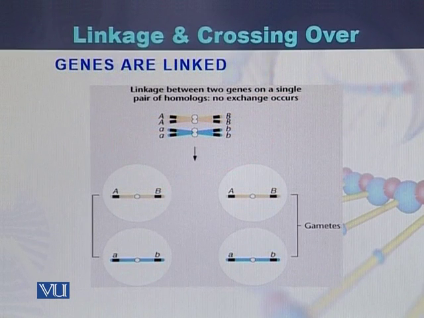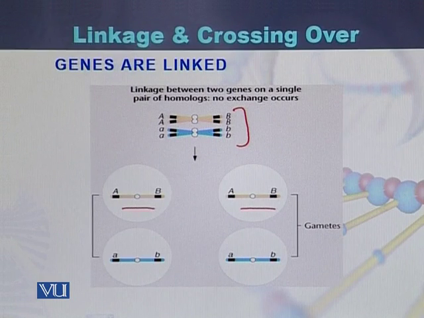Linkage is between two genes which are present on a single pair of homologous chromosomes. Here we can see that this is a single pair of chromosomes. If the genes are far from each other, then the gametes will be the parental gametes. This is a parental gamete, parental gamete, parental gamete and parental gamete. So no exchange occurs, because the genes are located far from each other.